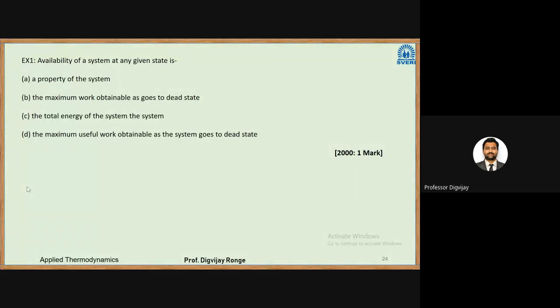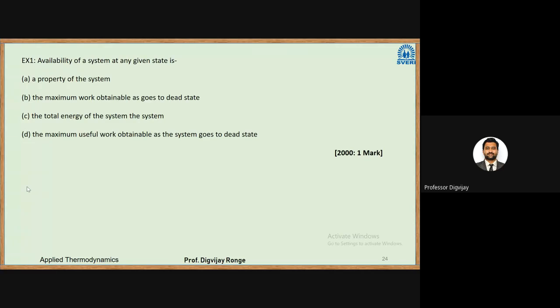We'll see which one is correct. What is meant by availability? I already explained what availability is.